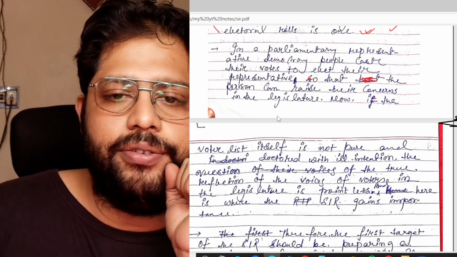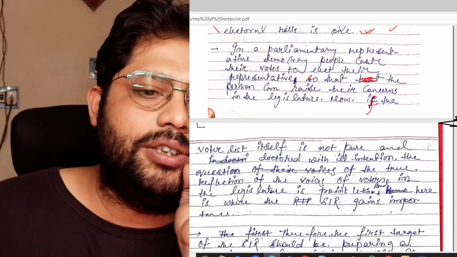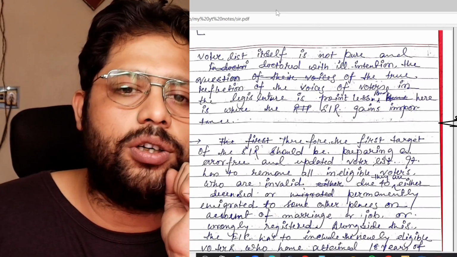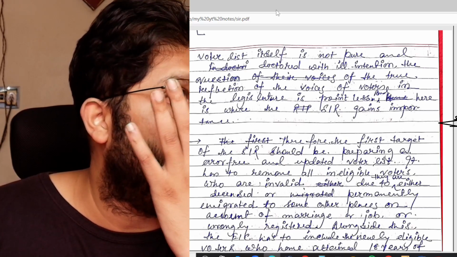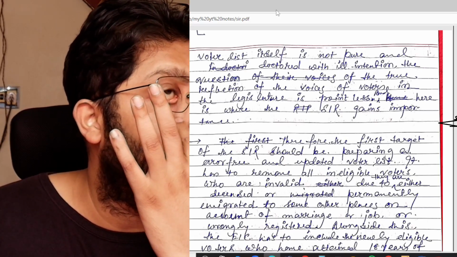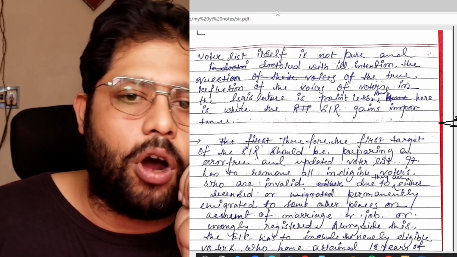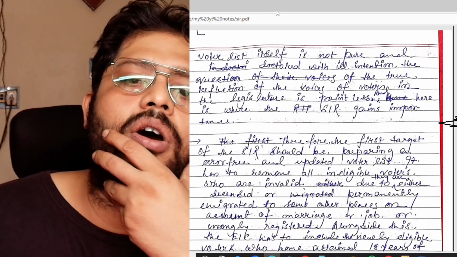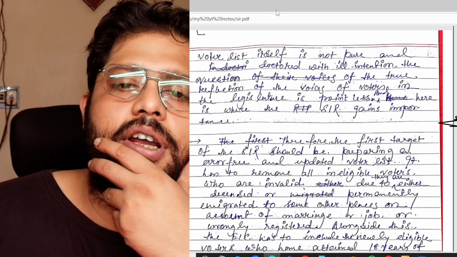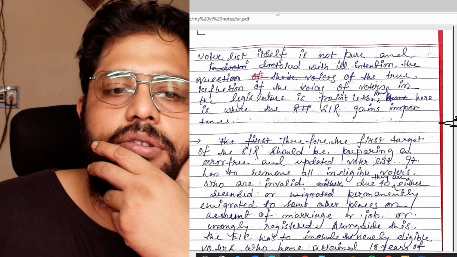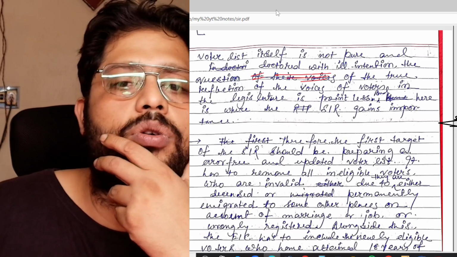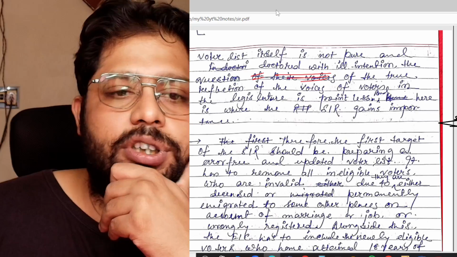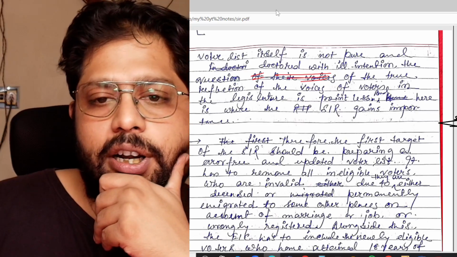Now if the voter list itself is not pure and is doctored, meaning manipulated negatively with ill intention, the question of the true reflection of the voices of voters in the legislature is pointless.